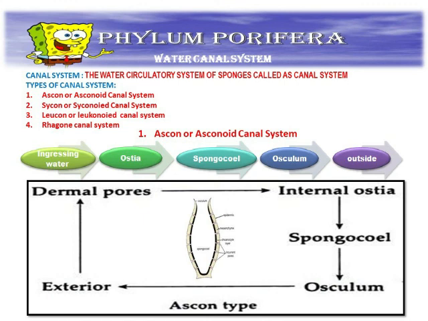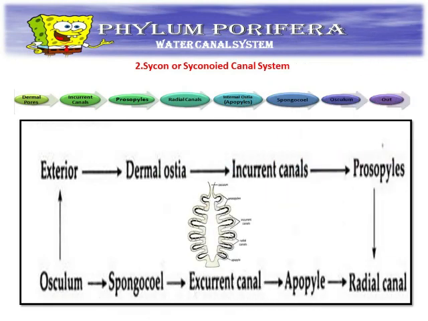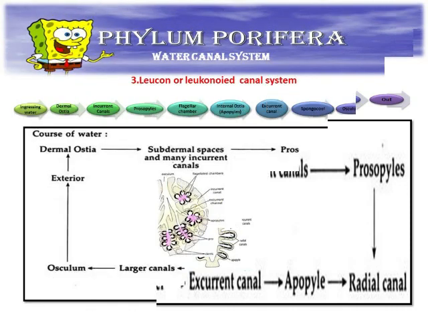Water enters through ostia, spongocoel, osculum, and goes outside. Next is the Sycon, a little bit complicated. First is the dermal pore, incurrent water through the incurrent canal, prosopyle, radial canal, internal ostia, apopyle, spongocoel, osculum, and out. These are the flow charts.